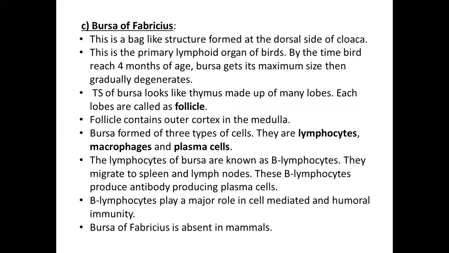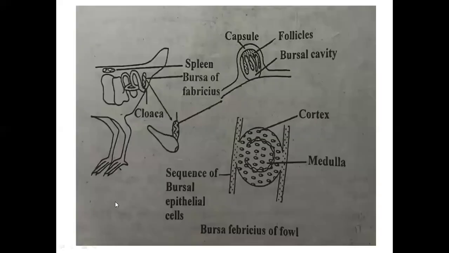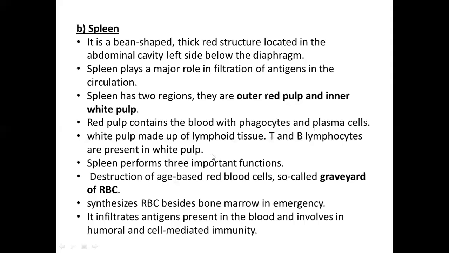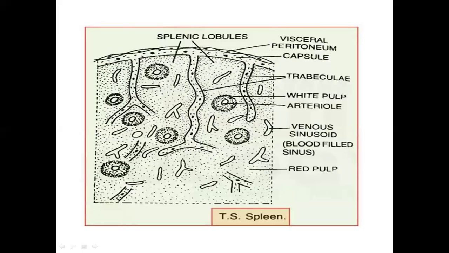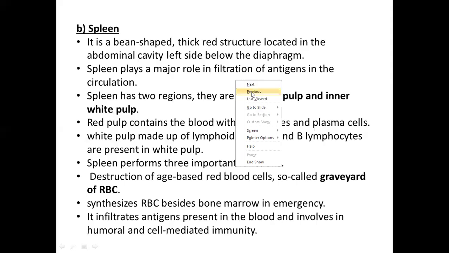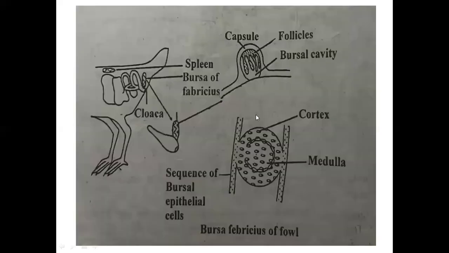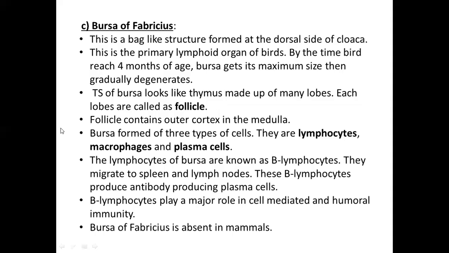Coming to the third primary lymphoid organ, which we call the bursa of Fabricius. So this is the picture of the bursa of Fabricius. I'll just go to the previous slide. Give me a minute. Yeah, this is the picture of the bursa of Fabricius in a fowl. Let's discuss the content first, and later we'll go to the picture explanation. So the bursa of Fabricius is a kind of bone marrow which is present in birds. The birds' lymphoid organ we call the bursa of Fabricius.